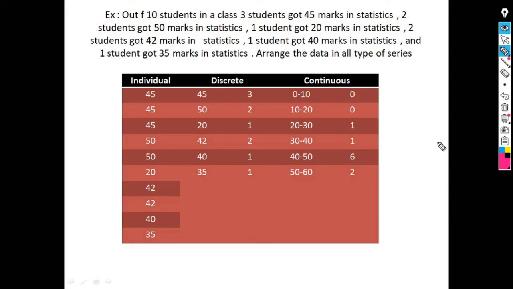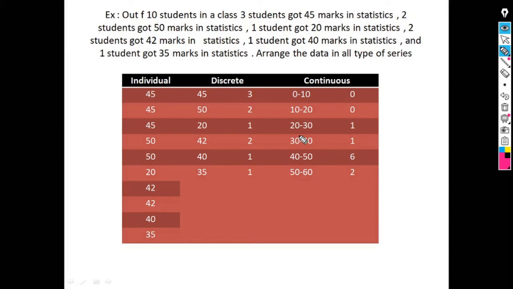Suppose, for example, out of 10 students in a class, 3 students got 45 marks in statistics, 2 students got 50 marks in statistics, 1 student got 20 marks in statistics, 2 students got 42 marks in statistics, 1 student got 40 marks in statistics and 1 student got 35 marks in statistics. Arrange the data in all types of series. That means we have to arrange this data in individual series, discrete series and continuous series.